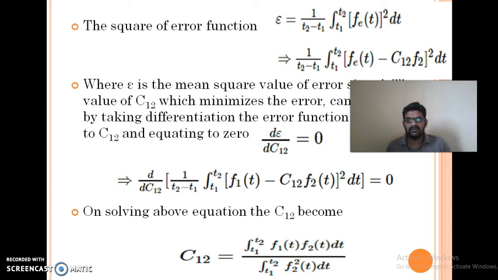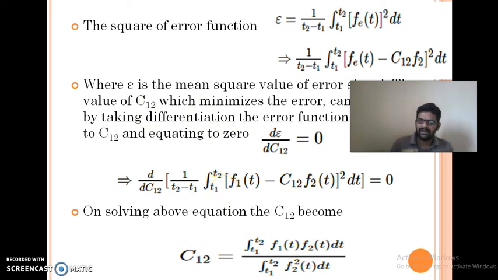Remember, in vectors, C12 is v1 dot v2 by v2 square. Here also, in the integral from t1 to t2, the numerator is the dot product of f1 and f2 integrated over the interval, and the denominator is the square, the mean square of the function. So like that you will get C12. Similarly, in vectors, if C12 equal to 0, v1 and v2 are orthogonal to each other.